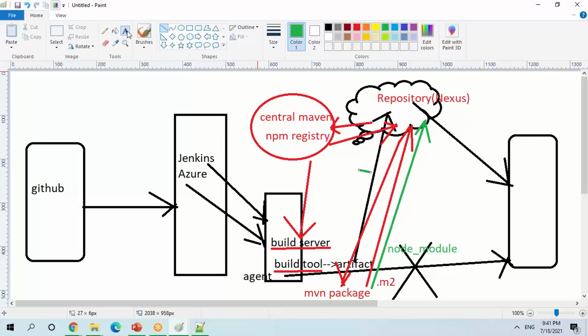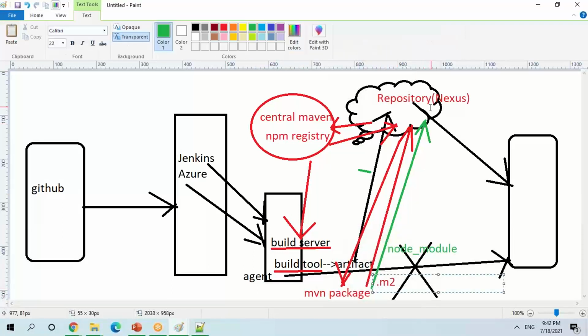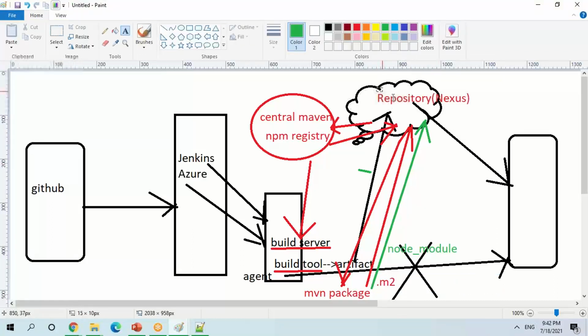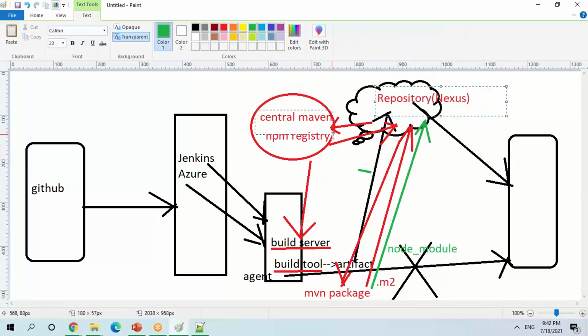So what it is doing now, when I'm running the command, my build is always going to point to my .m2, right? Now, what it is going to do, it is trying to go to my Nexus first. Of course, Nexus doesn't have the setup or those dependencies. Then it is going to the central Maven repository. It is giving one copy to Nexus, then providing one copy for my build. Now my build is successful.